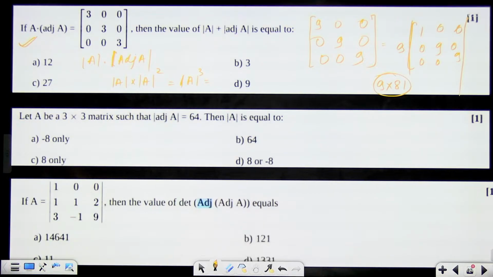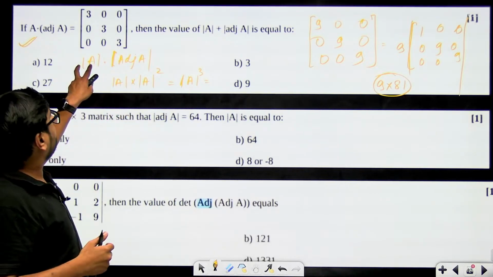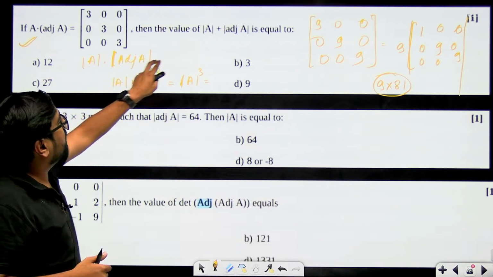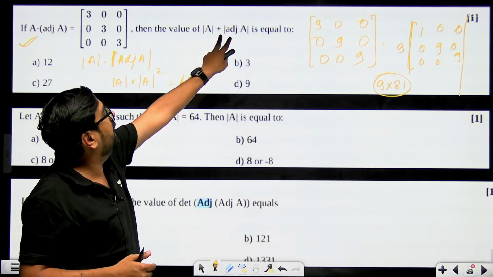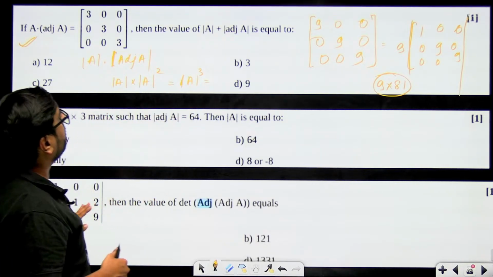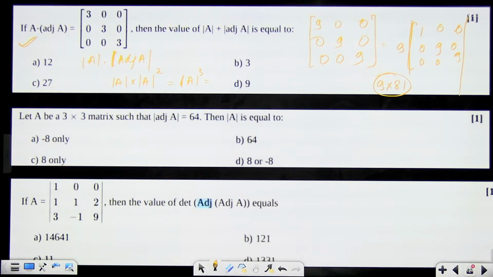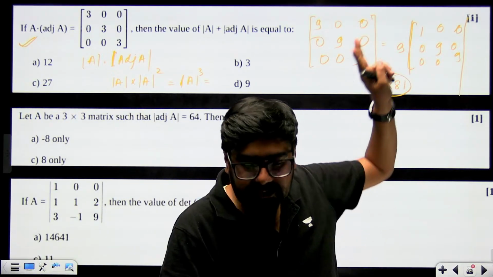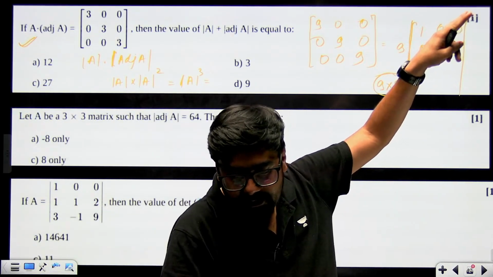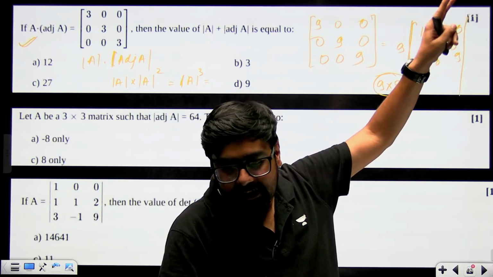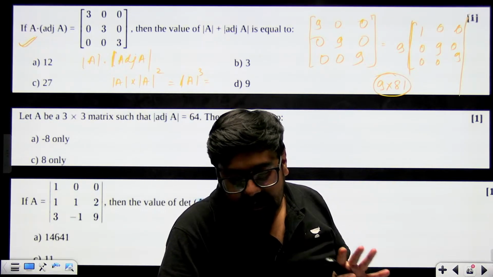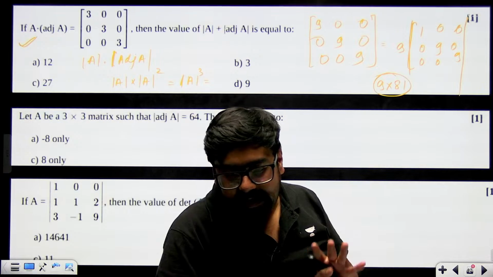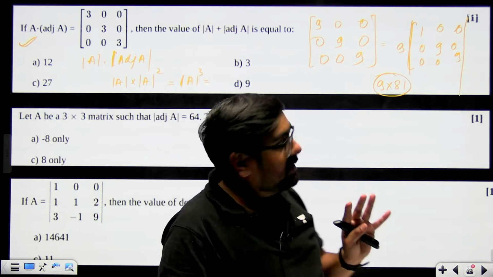Determinant of A cube will become determinant of adjoint of A. So determinant of adjoint of A will become determinant of A cube. And we'll add them. When you add them, you simply get the answer as 3 plus 9, because determinant of A's value you have got. What is determinant of A's value?